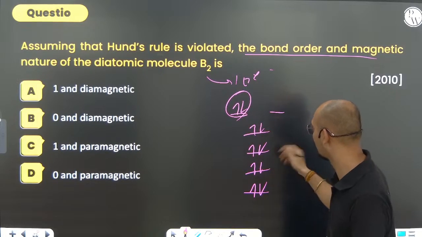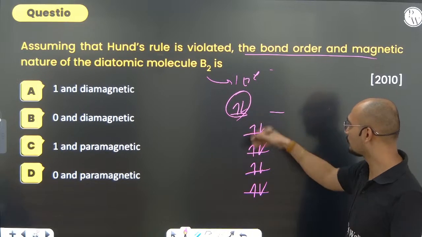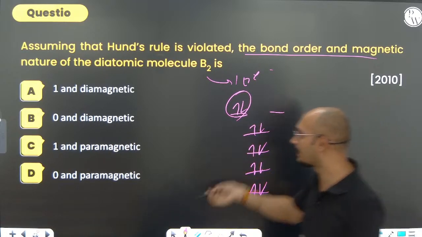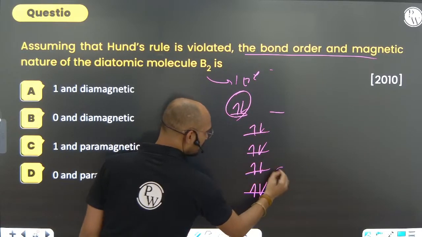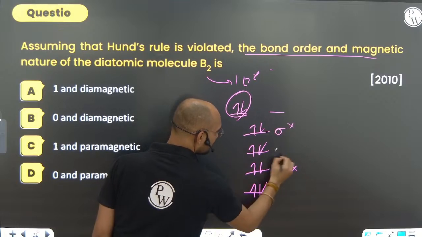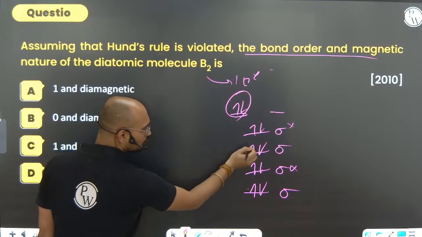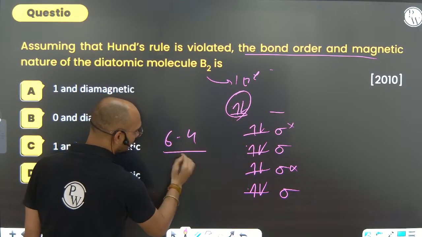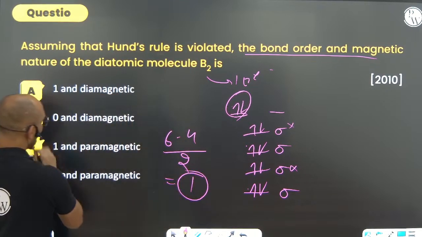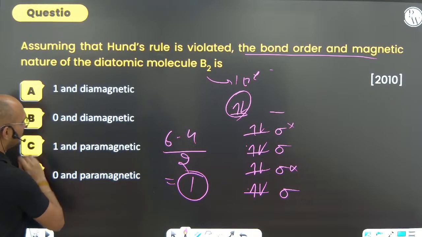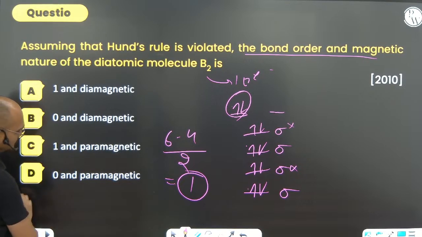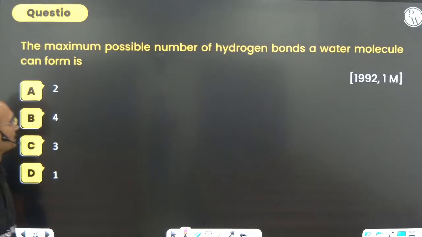10 electrons here only. Because electrons are paired, therefore it is diamagnetic. It is sigma star, sigma star, sigma, sigma. Bonding will be how much? 2, 2, 2. 6 minus 4 divided by 2. That is how much? 1. So bond order 1 and diamagnetic is, yes, option 1.